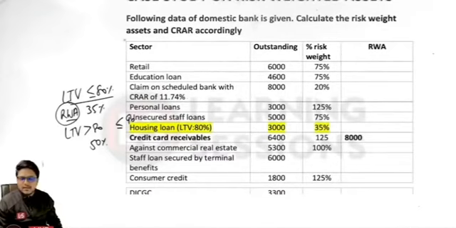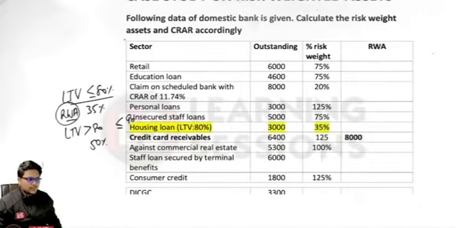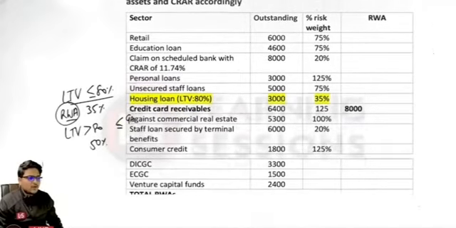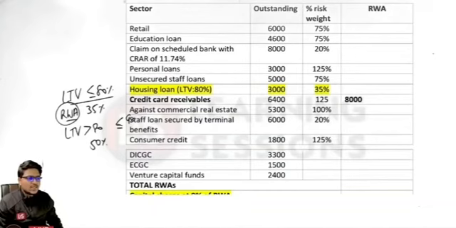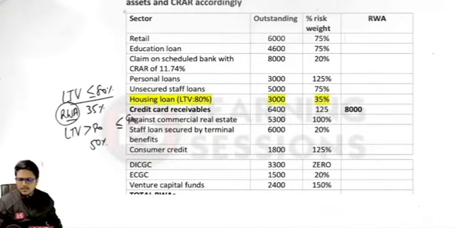Staff loan secured by the terminal benefits, whether secured by mortgage or by superannuation benefits, will be what percentage? It will be 20%. Related to consumer credit, I have already clarified, it is 125%. For the DICGC claims, it is 0%. Related to ECGC, it is 20%. And for the VCFs, that is the venture capital funds, it is 150%. So this is how we will be calculating the risk weighted assets.